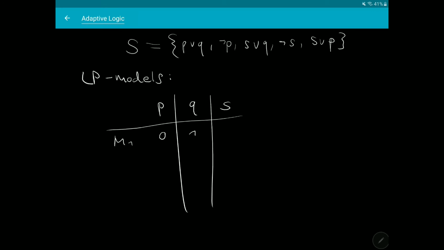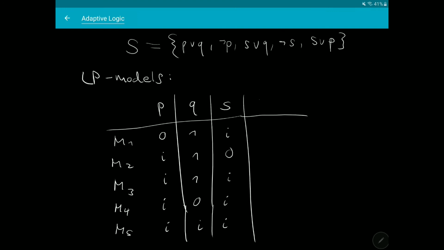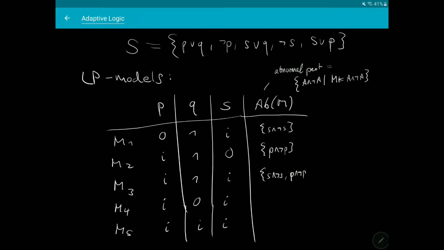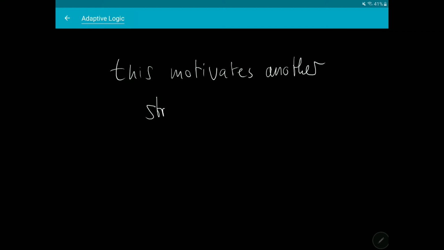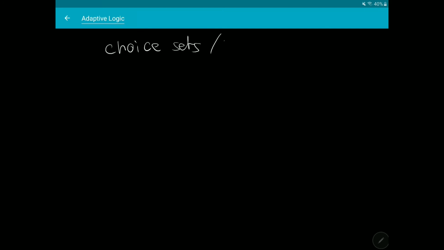Let's look at the interpretations, the LP models of the given information. We have, for instance, the following 5 models. The first 2 models have exactly one contradiction, M1 in S, M2 in P. Now both of these most normal or consistent models make Q true, which motivates that in our adaptive proof Q should also be derivable. So we should devise a strategy under which it is derivable. For this we employ the technical notion of a choice or hitting set.